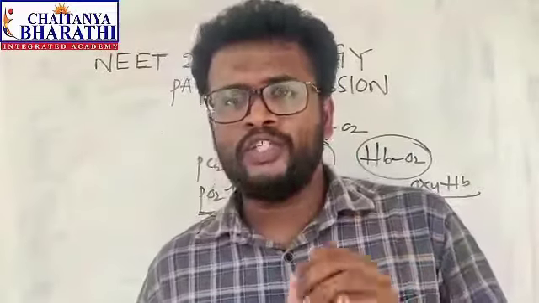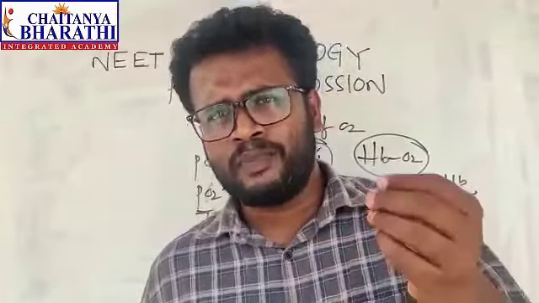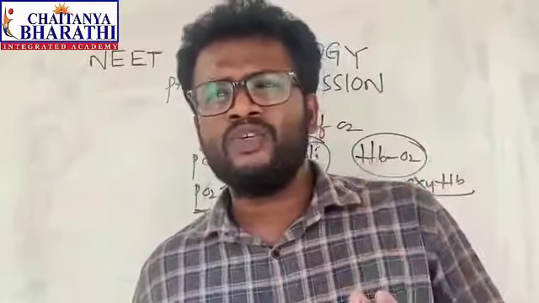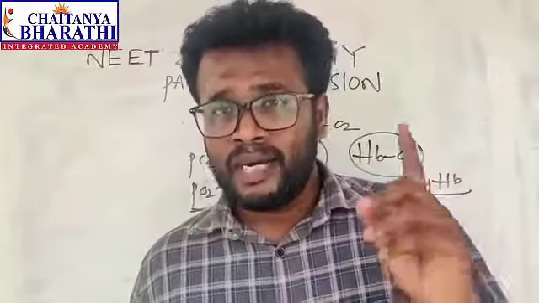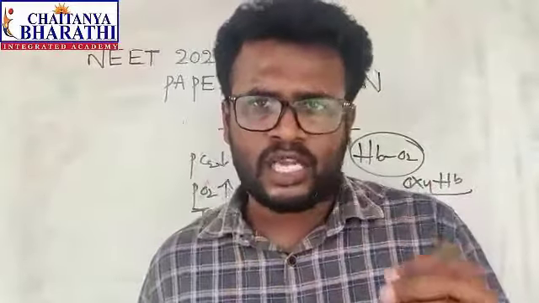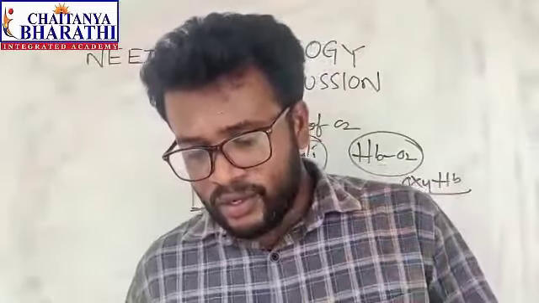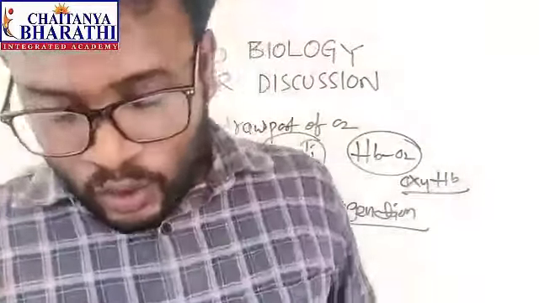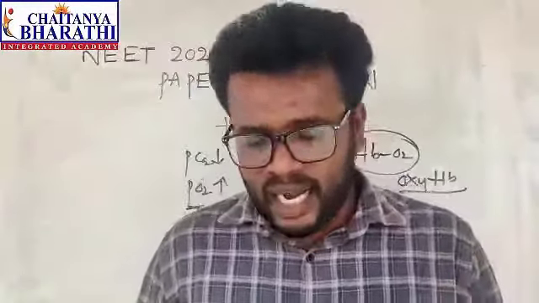Uremia and ketonuria. Uremia means urea is present in the blood. This is not correct. Ketonuria means presence of ketone bodies in urine. So that is okay, but here uremia is wrong. Uremia and renal calculi, this is also not correct. Ketonuria, presence of ketone bodies, yes. And glycosuria. Glycosuria means presence of glucose in urine. So these are the exact answers.